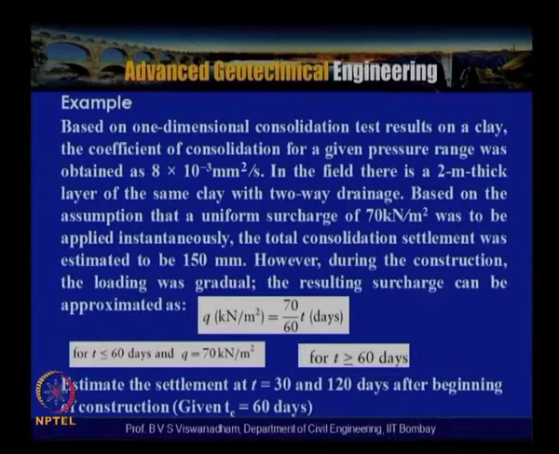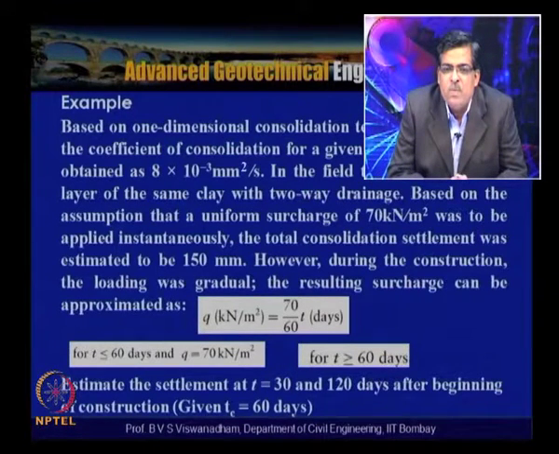In this, you see that Tc, the time of construction, is given as 60 days. Based on the one dimensional consolidation test on a clay, in this case the load is not placed instantaneously. If the load had been placed instantaneously, the settlement was calculated as 150 mm for the given properties of the soil.